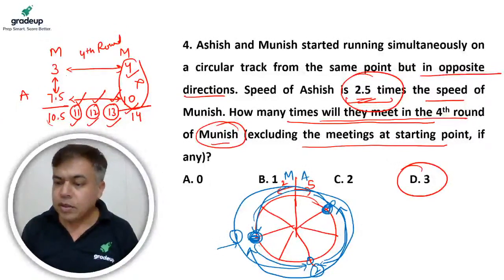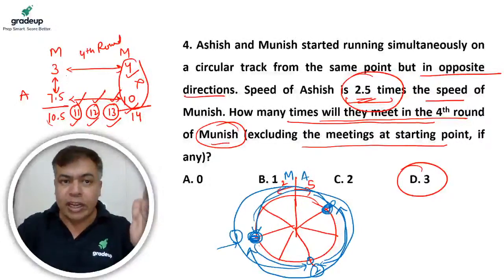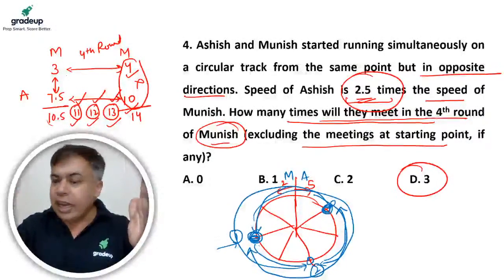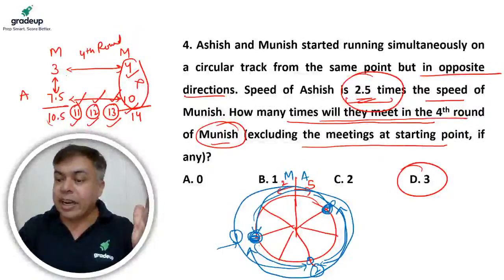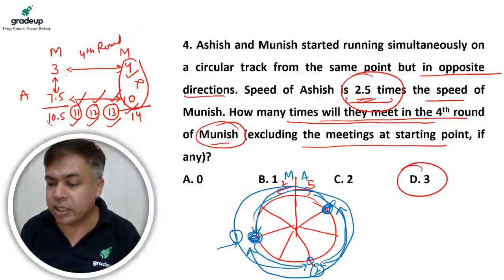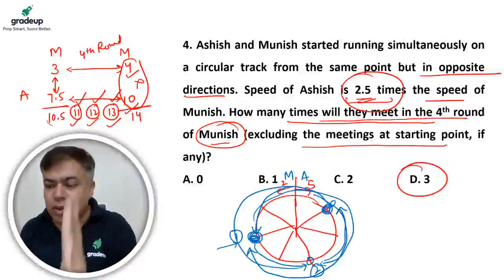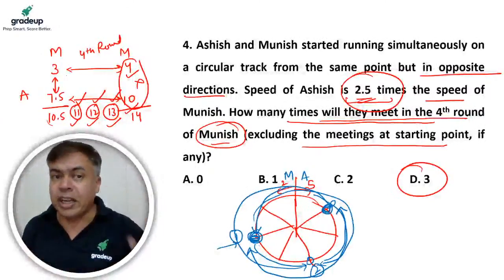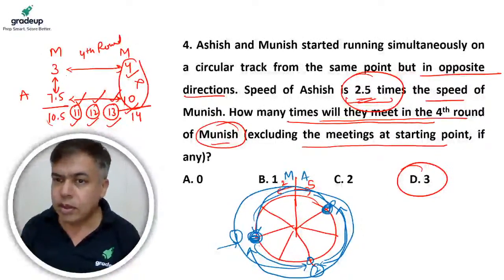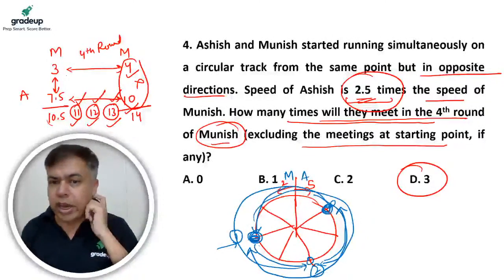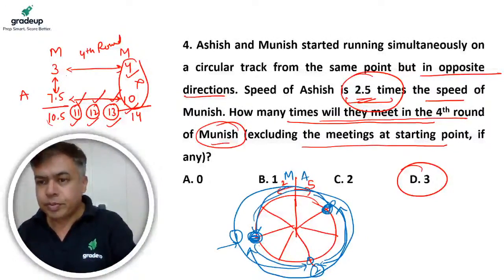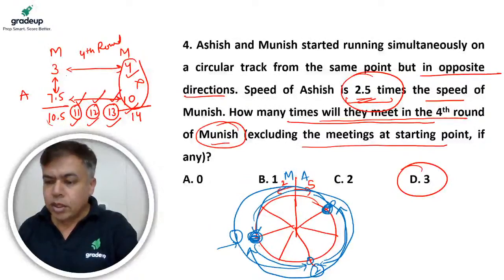Right? So 10.5 rounds they have completed in the starting, 14 rounds in the end. 14 I should not take because that is the meeting at the starting point, that is given, you need to exclude. But in between, when they completed 11 rounds, 12 rounds, 13 rounds, there should be meetings. Right? Okay. So let's move to next one.